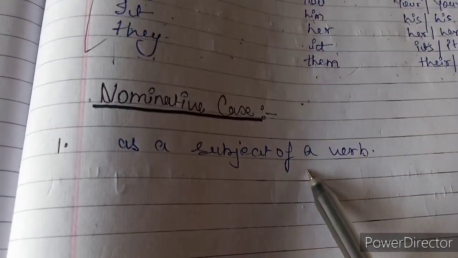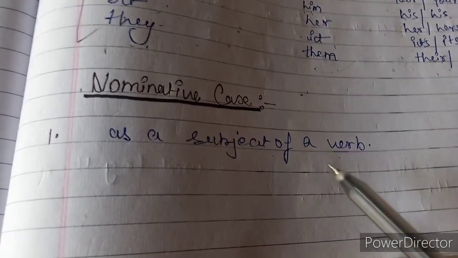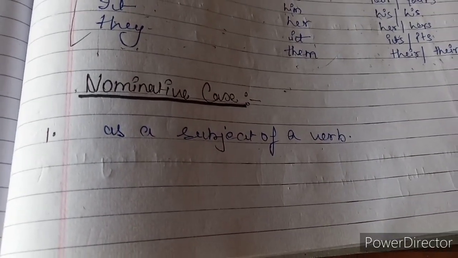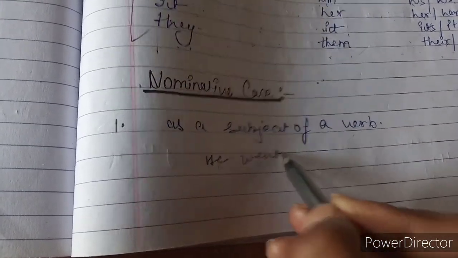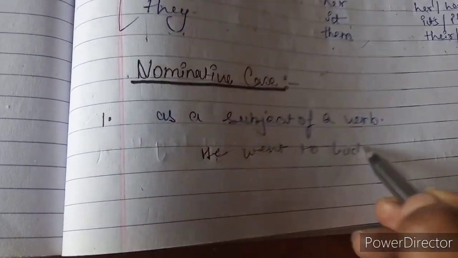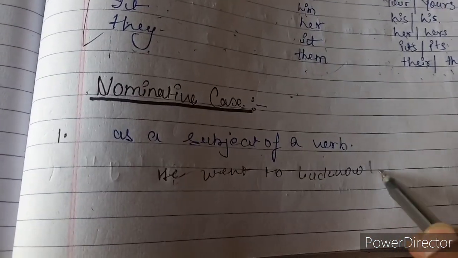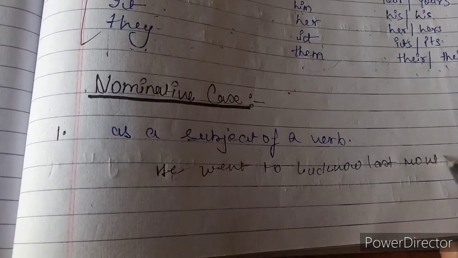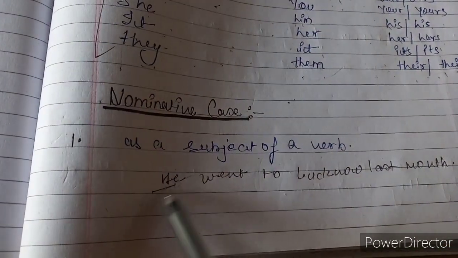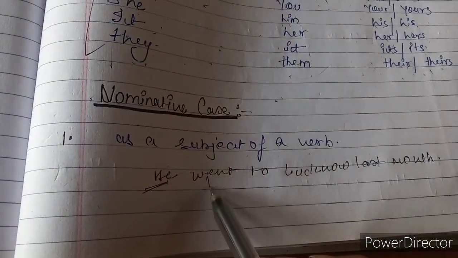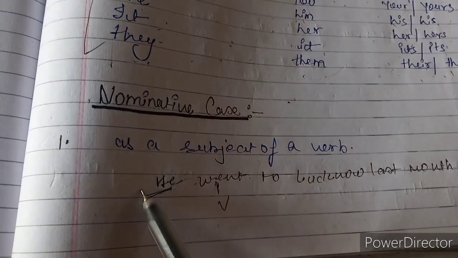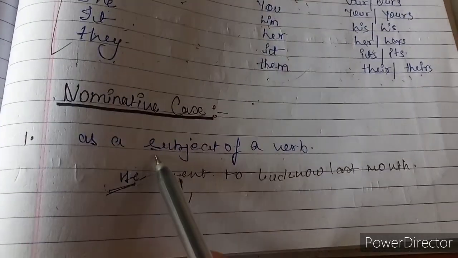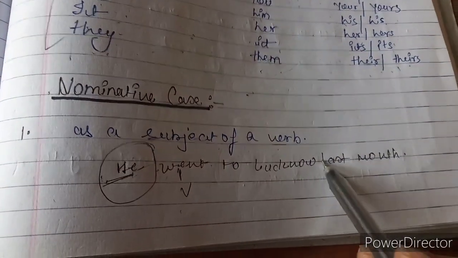As a subject of a verb means they are used as the subject of a verb in the sentence. How? See the example. We can say, he went to Lucknow last month. He went to Lucknow last month. So he is the subject of the verb went. Went is a verb here, and he is the subject of this verb. He is the speaker of this sentence.